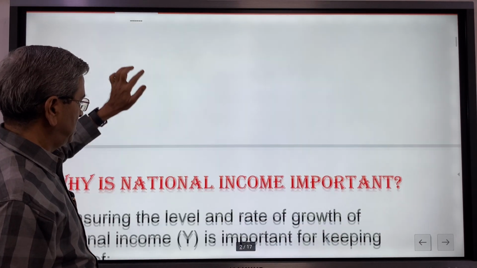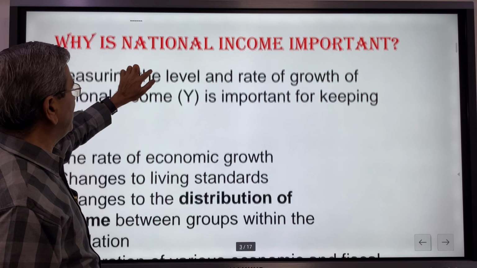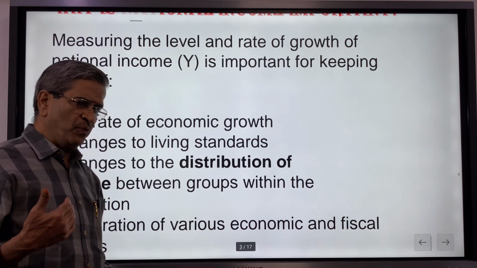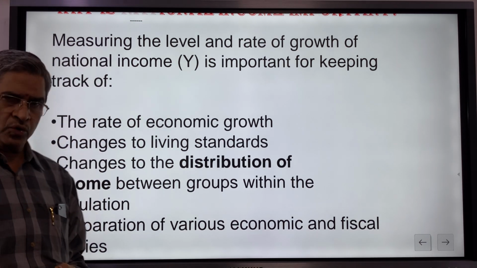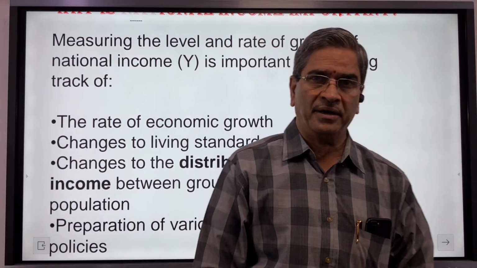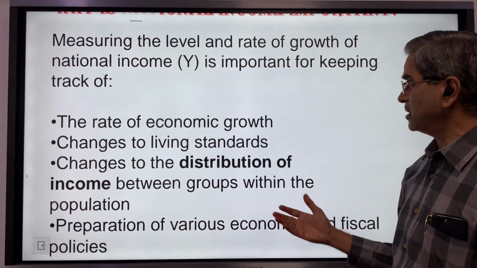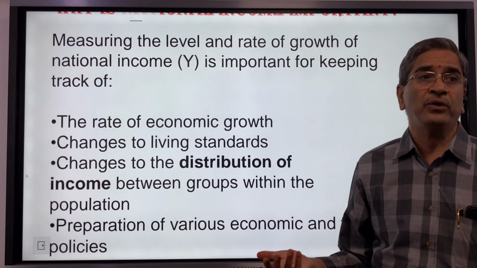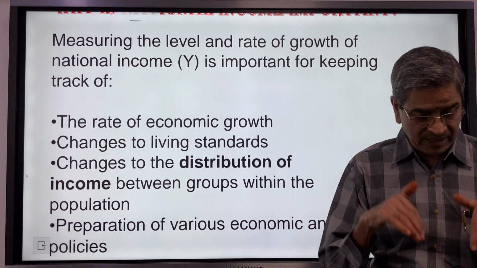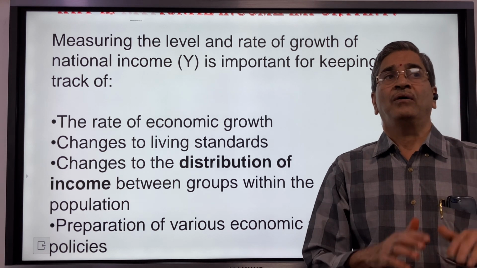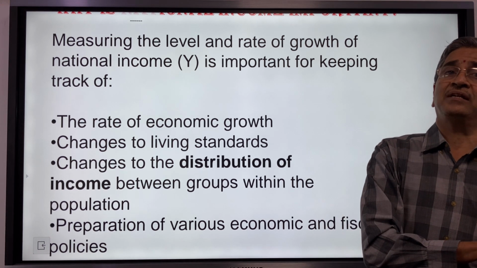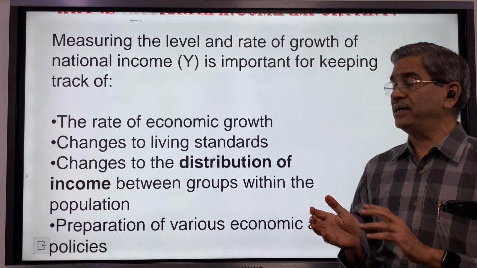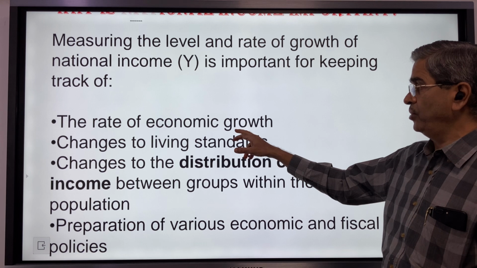That's it. Then when we say why is it important? Number one, if you want to know the rate of economic growth, what is happening in the country, whether the country's economic growth is going up or coming down. You can know only when you know the existing national income and the national income of the previous year. When compared to last year, you can know whether there was any growth or not.